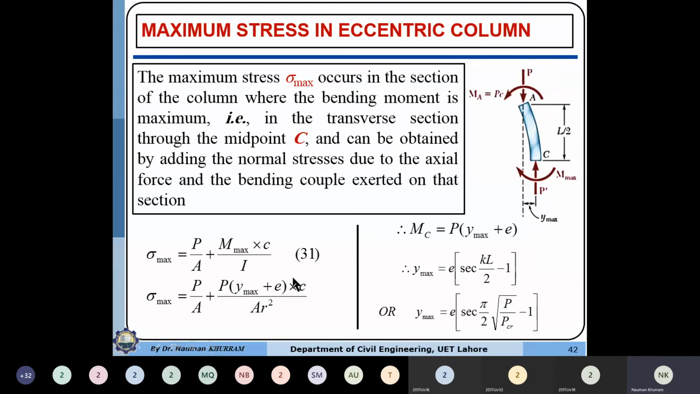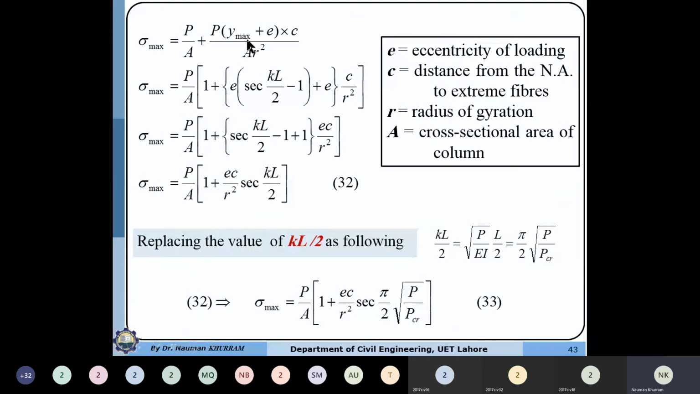So c is the distance from the neutral axis to the extreme fiber. I is equal to A r squared, or you may keep the I value as it is. So M is equal to P into (y maximum plus e). We can determine y maximum either numerically, or if we know the expression, you can substitute y maximum from this equation or this equation. Substituting the y maximum and M values, we can determine the resultant stress.